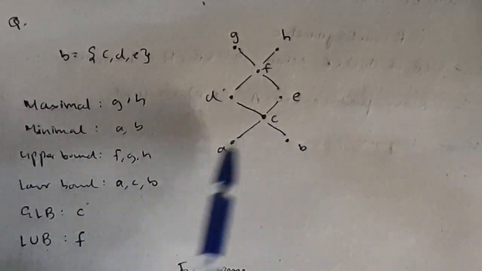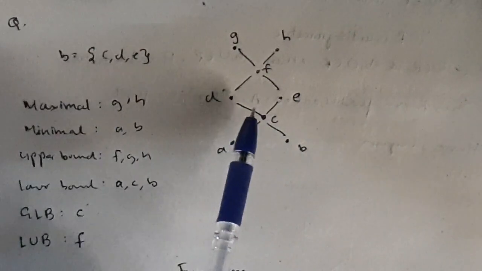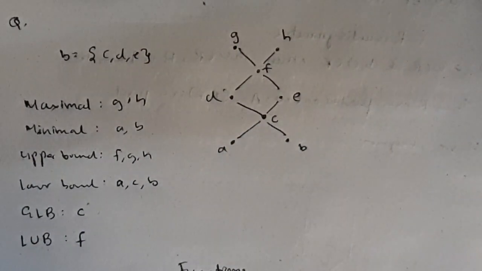So for lower bound we can consider C also. Okay, so in that way we consider C also here. It depends on the question.